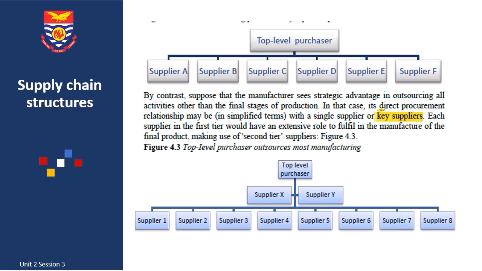As a buying organization or as a focal firm in the production of chocolate, I have suppliers of chocolate, suppliers that supply me with milk, people that will supply me with sugar, water, electricity, the packaging, and the boxes. As a focal firm, as an organization, I can decide to manage all these suppliers by myself.